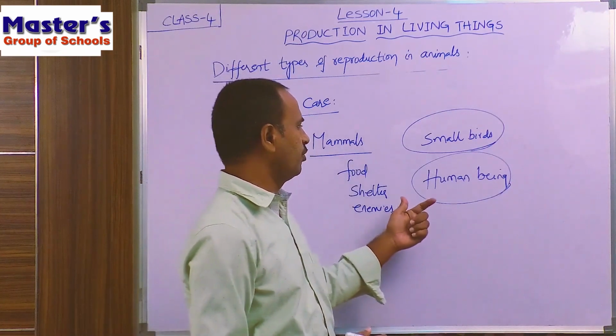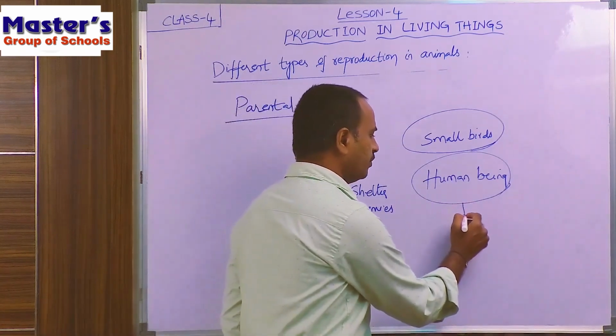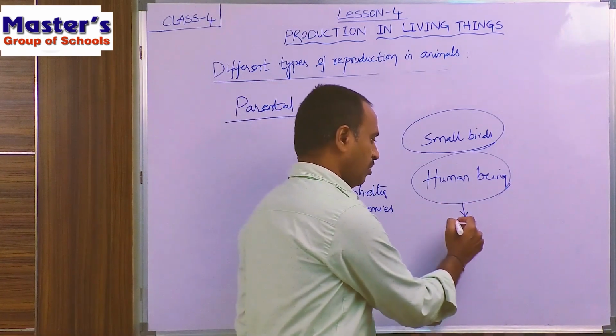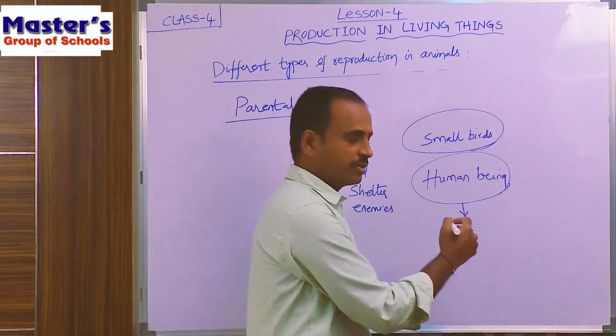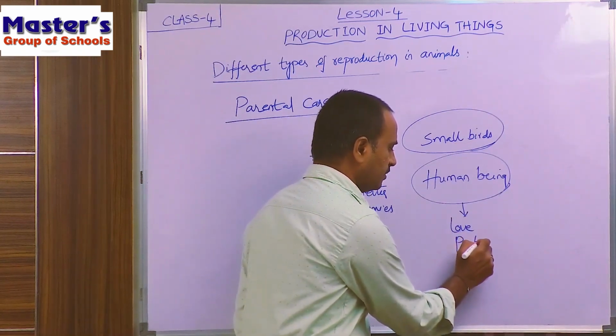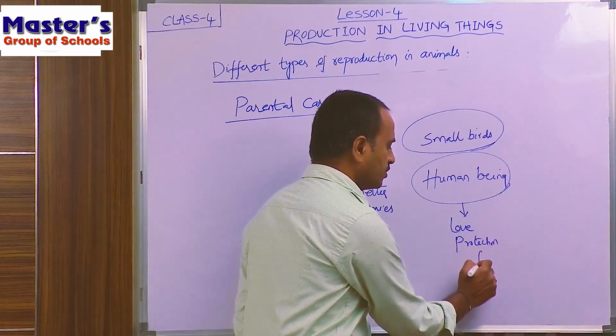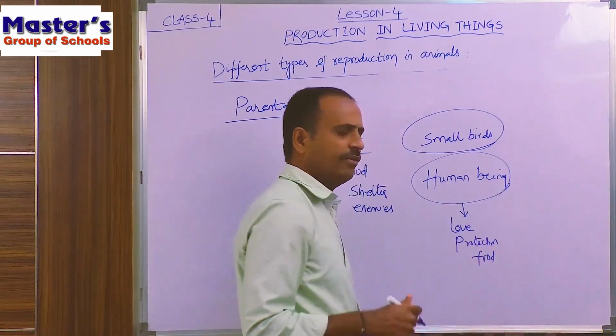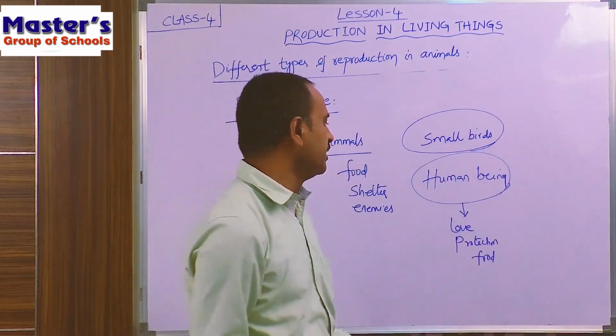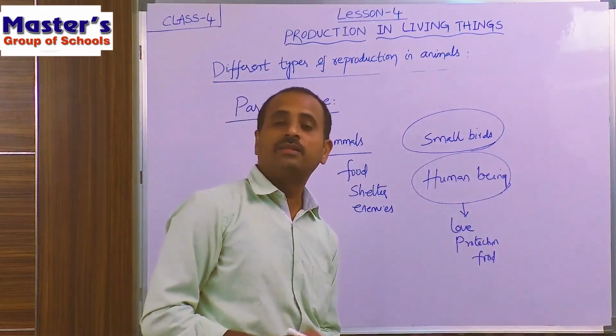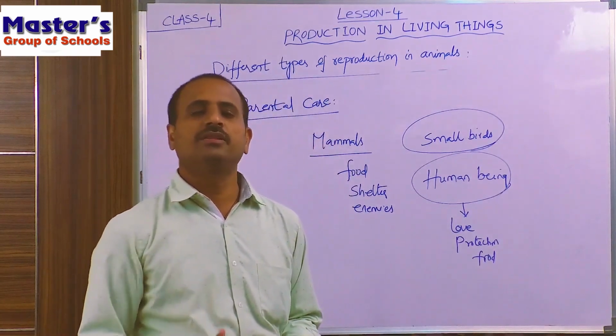Human beings give love, protection, and food. They give everything for their new babies until they can live by themselves.